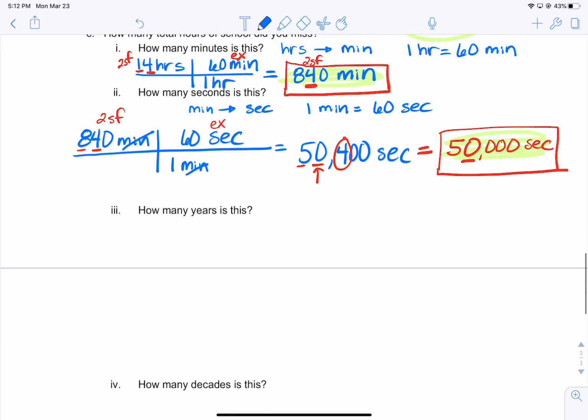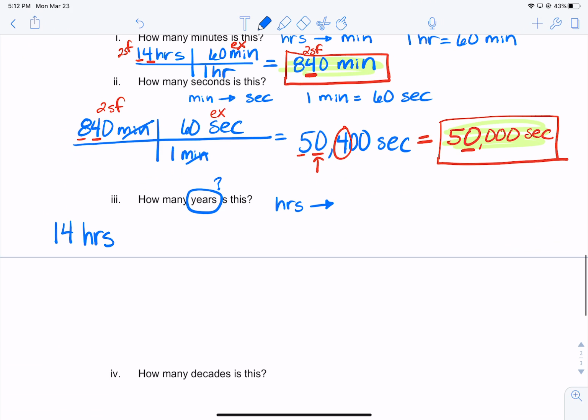So let's start with 14 hours. That's going to be our given. What we want is years. So we're going to need to convert from hours to years, but I don't exactly know that. So I'm going to convert hours to days and then days to years. Because I know that there is 24 hours in 1 day, and I know that there's 365 days in 1 year. So I'm going to use that to get to my answer.